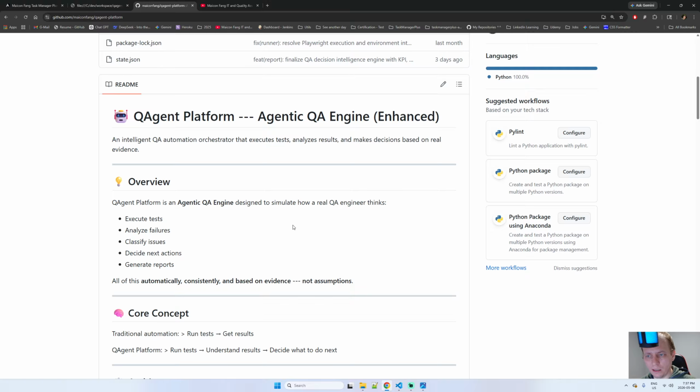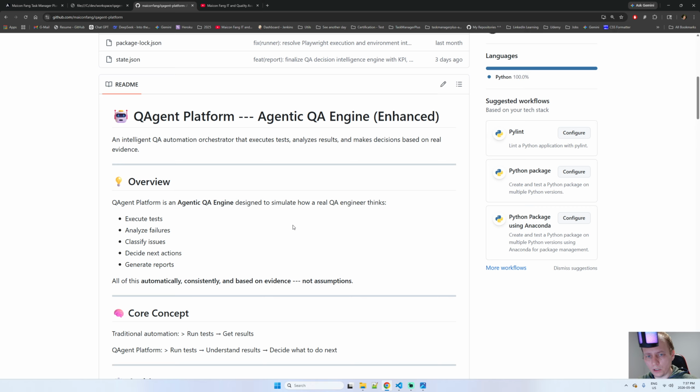Okay, let me just talk about this project. What is the main idea of this? The main idea of this project, called QAgent Platform, was how we can use AI agenting for our benefit as a QA, as a tester as well. And then I decided to create this project.